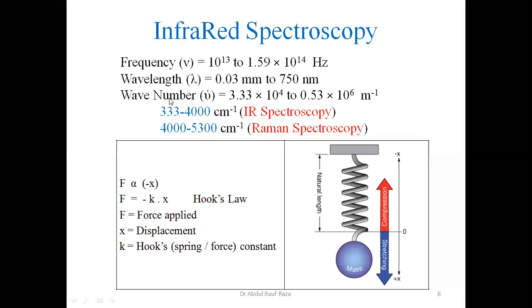If we work this out in wave number, it is in fact 3.33 × 10 raised to power 4 to 0.53 × 10 raised to power 6 per meter. This is a very big value which is very difficult to remember, and do not forget that for the microwave and infrared region, we use wave number as the standard unit.